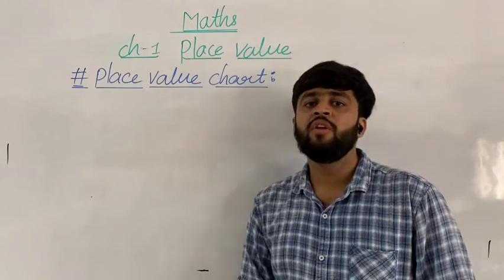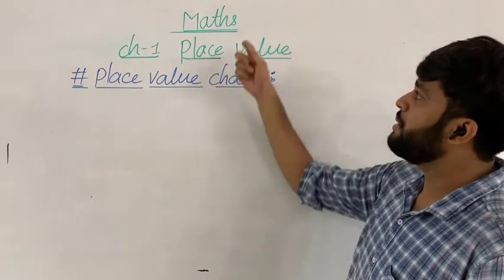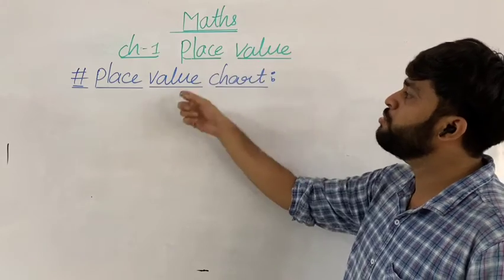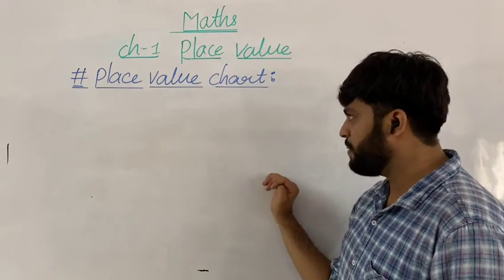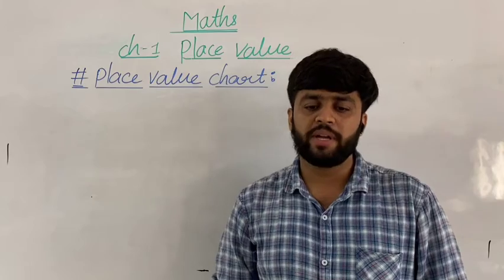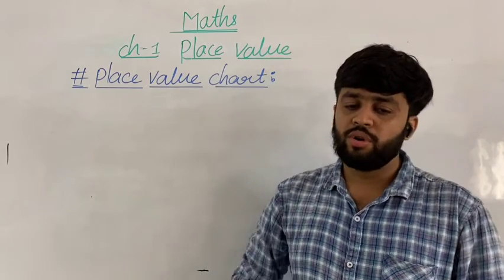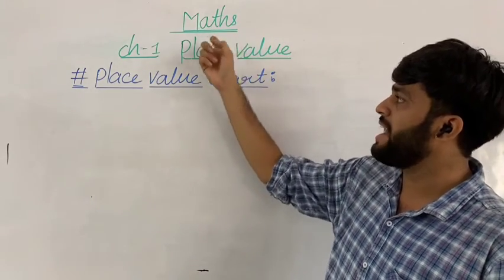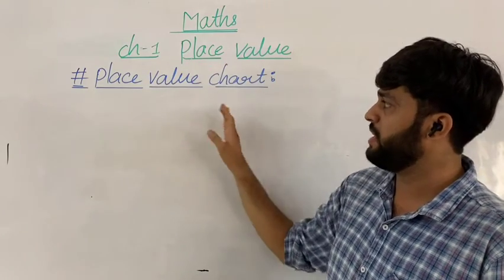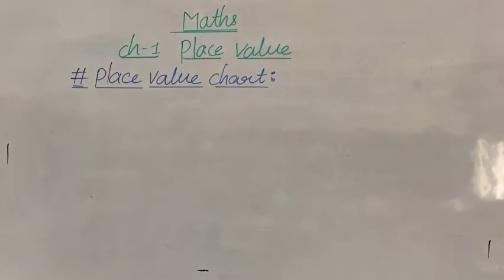First of all you have to put a heading over there, mathematics place value chart. That is the first topic we are going to learn. Got my points, all of you? So put a heading over there, maths chapter number 1, place value and place value chart. Note down that topic, all my dear students, in your book.